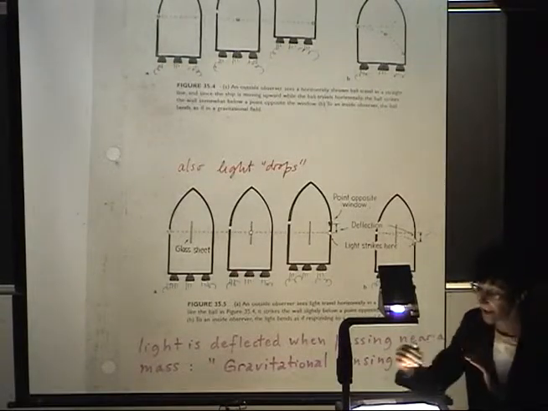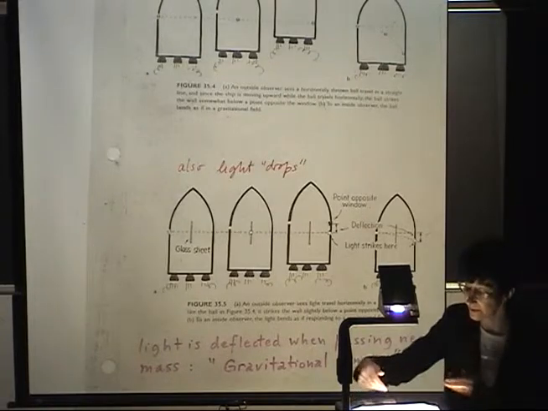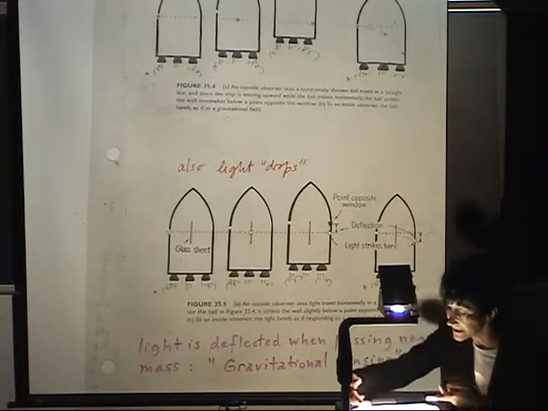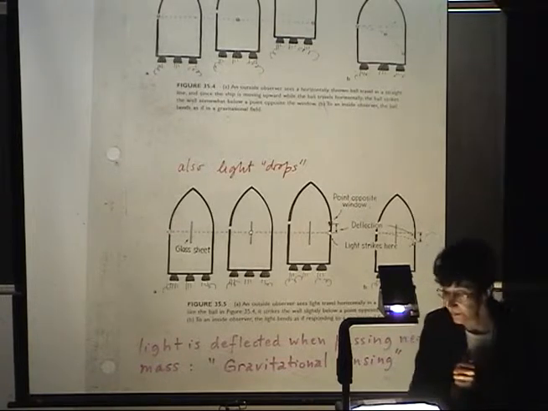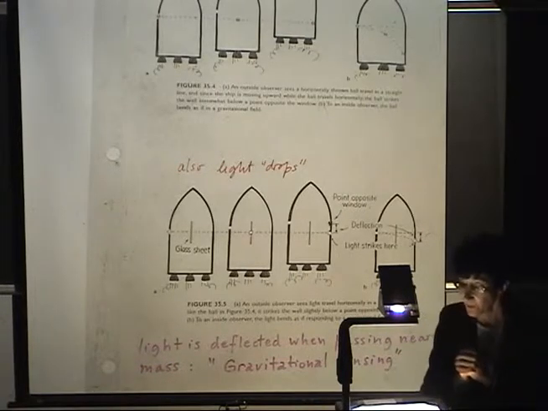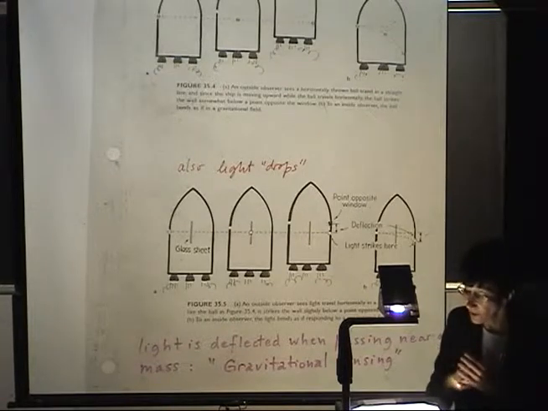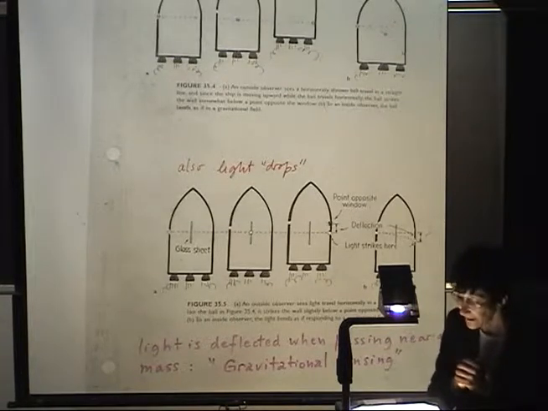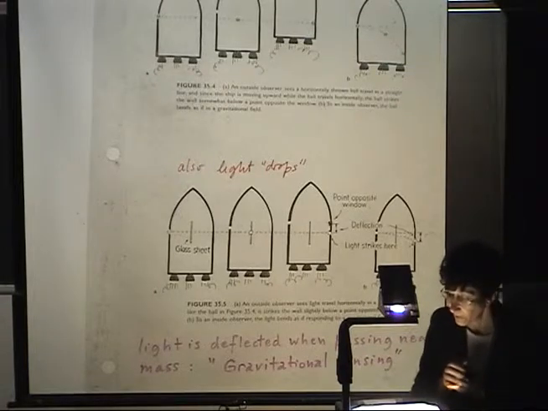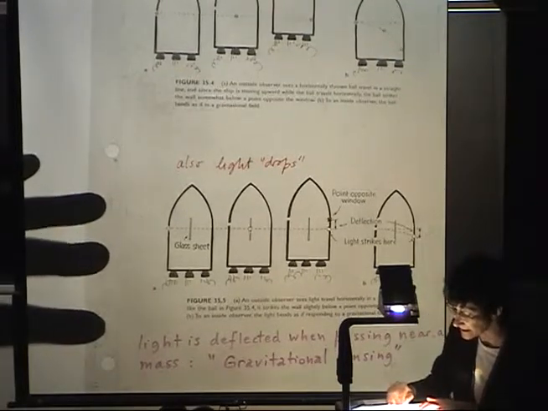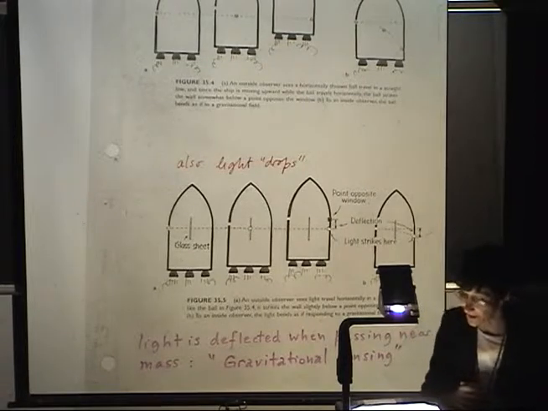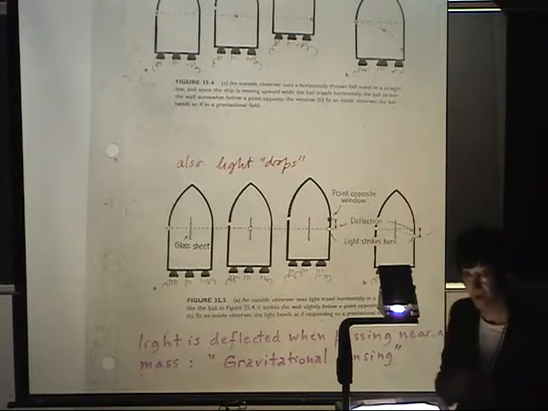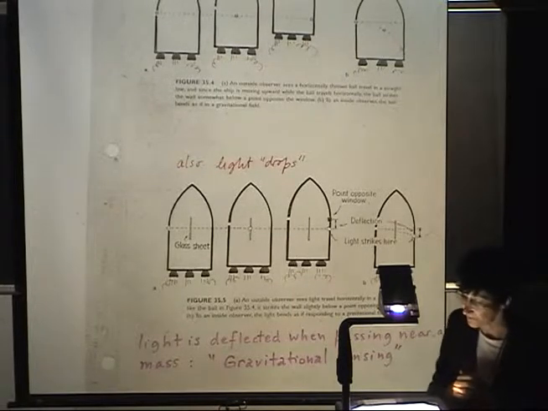Therefore, since this situation is indistinguishable from the presence on Earth or in any other place where there is gravity, we conclude that light also drops. Namely, light is deflected when passing near a mass as a pebble would, except for the fact that light moves at much larger speeds, and therefore we see the deflection less.